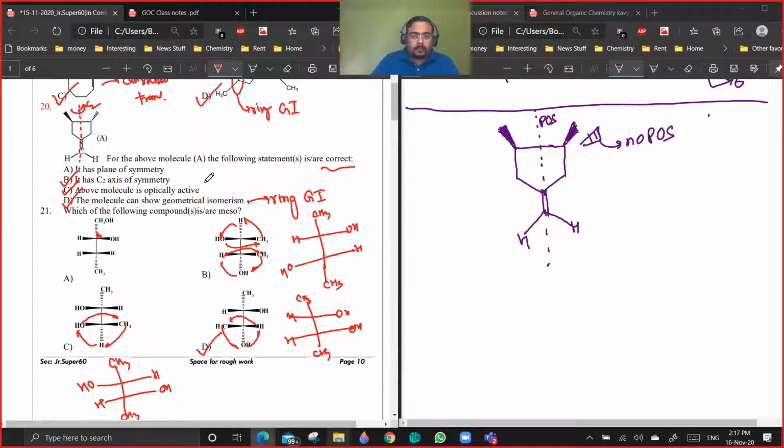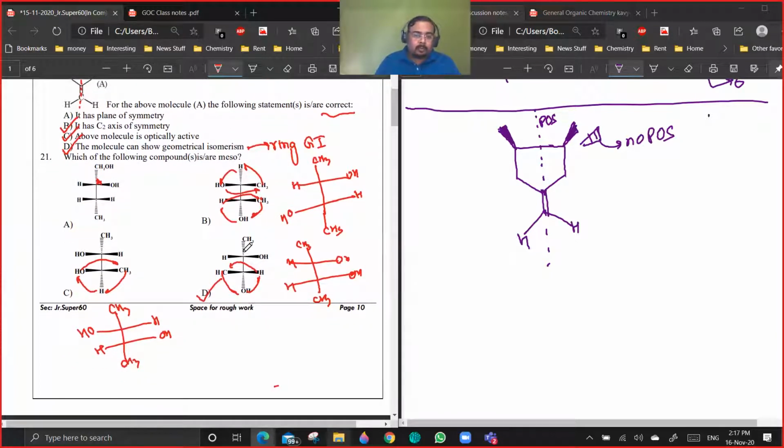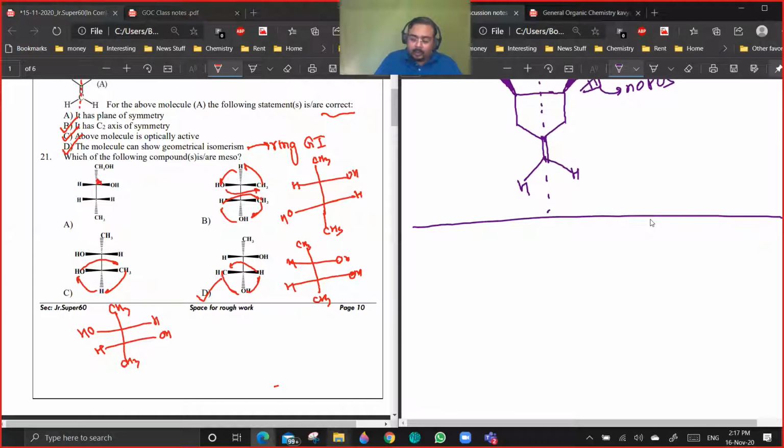Previous question, 21st. How to check each option, whether it is meso or not? Which option do you want me to do? Any of them, A, B, C. Okay, let us take the one in which you have maximum amount of movement, so let us take B. In B, you are having something like this.